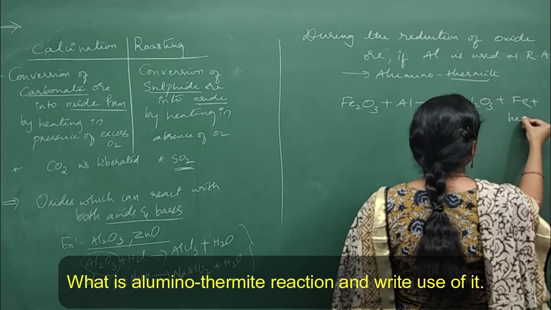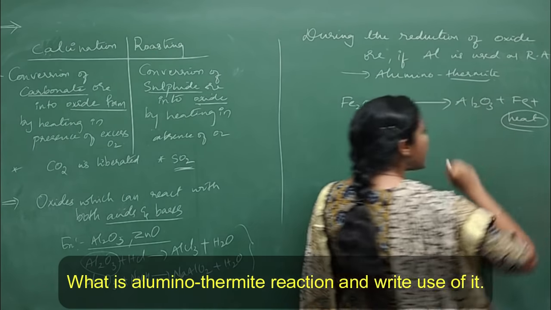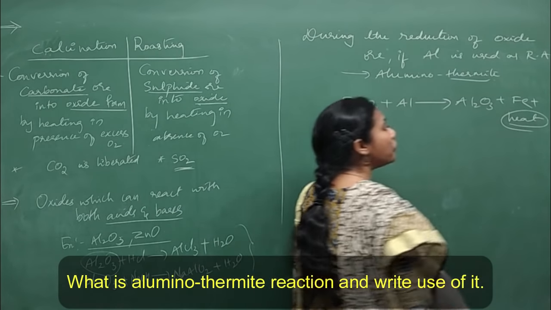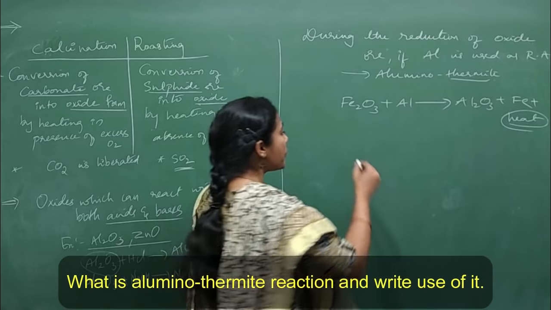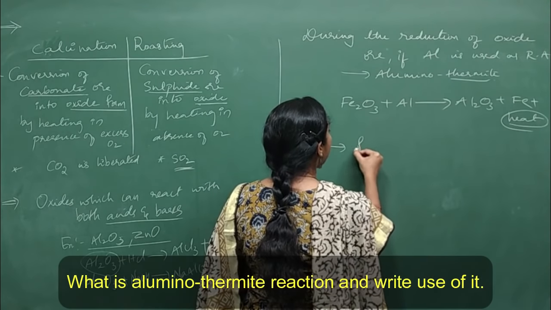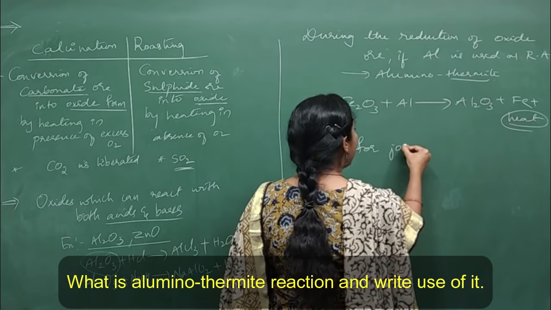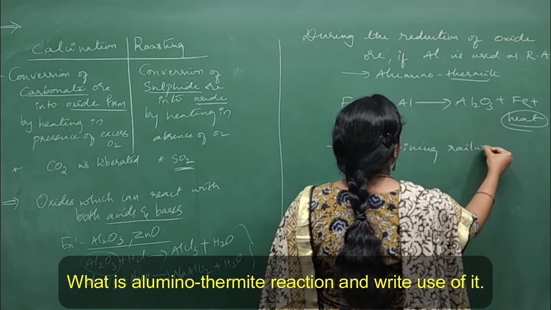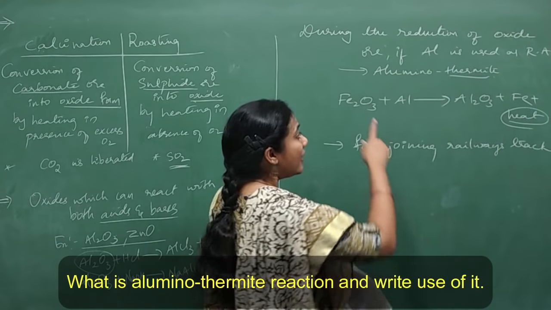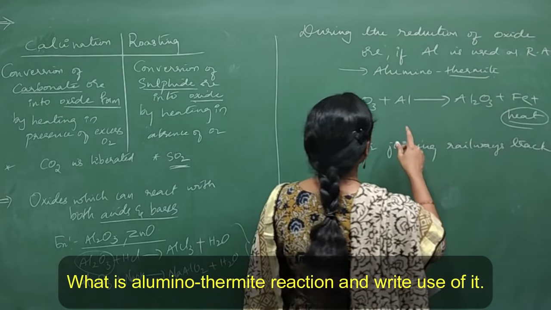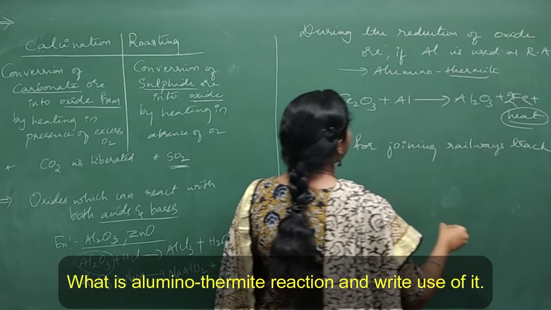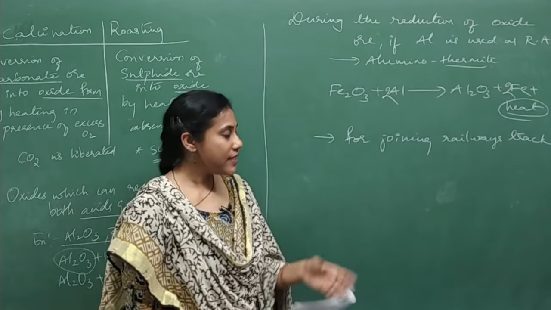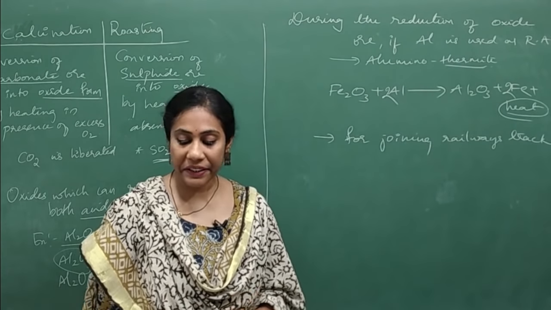Why is this reaction very important? Because a large amount of heat is released. Because this much large amount of heat is released, the reaction is used for joining railway tracks. Okay, fine. And you have to balance this reaction and show. How do you balance? 2Fe, right? And here 2Al. That's it. So this is all about aluminothermite reaction.